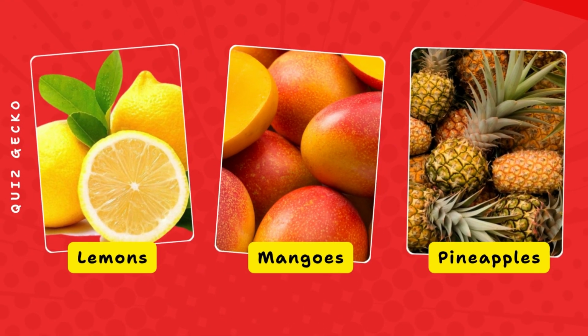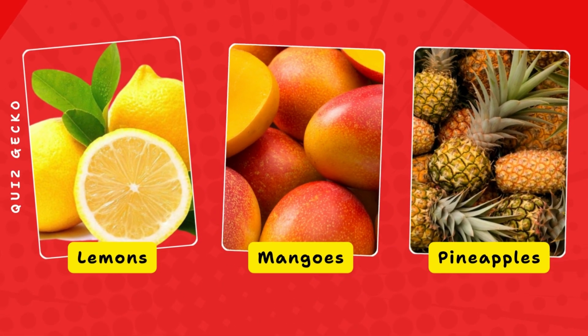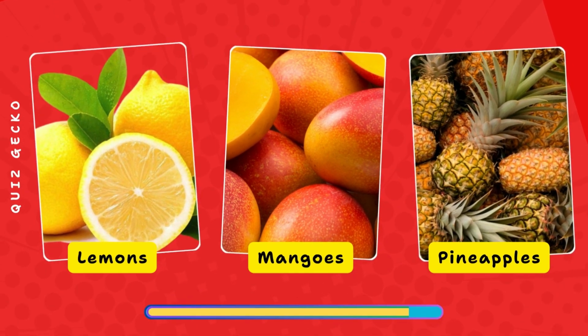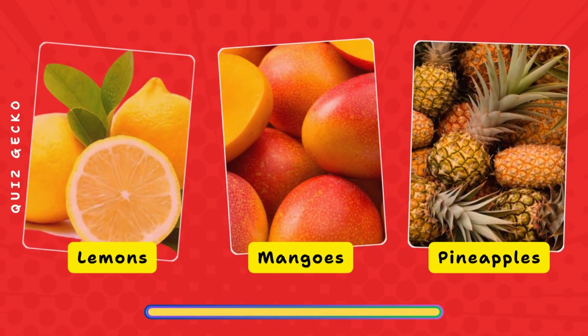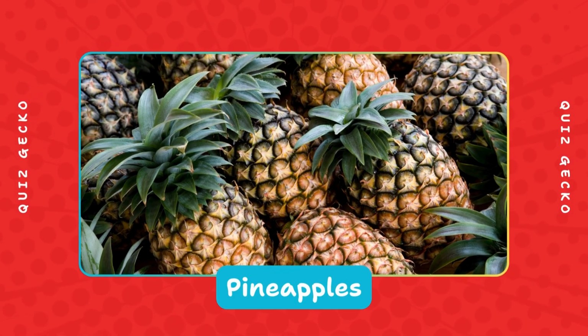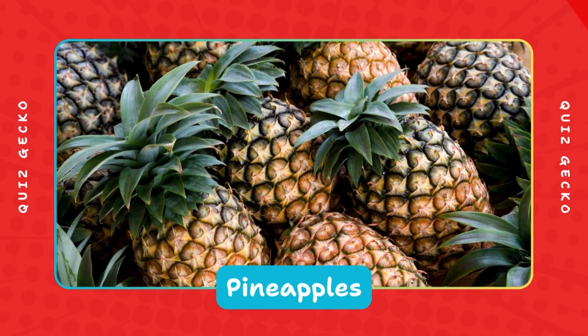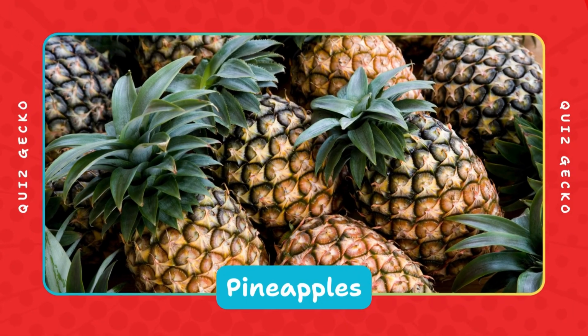Which fruit forms spirals matching Fibonacci numbers? Lemons, mangoes, pineapples. Pineapple eyes form interlocking spirals counted in groups such as 5, 8, and 13.